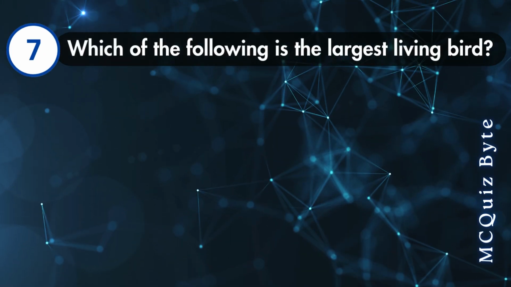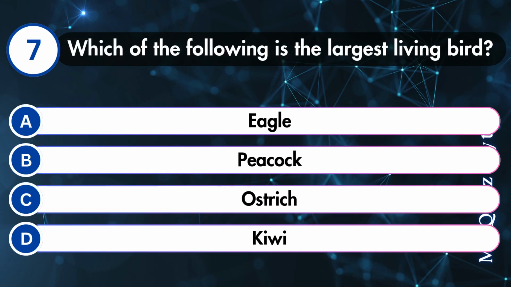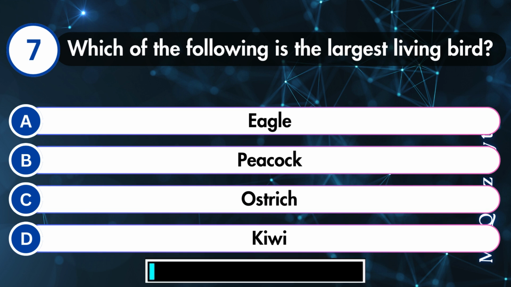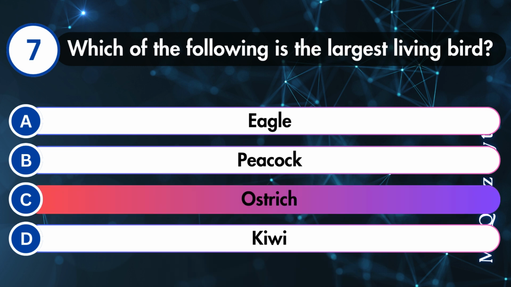Which of the following is the largest living bird? Eagle, peacock, ostrich, or kiwi? Correct answer is C.